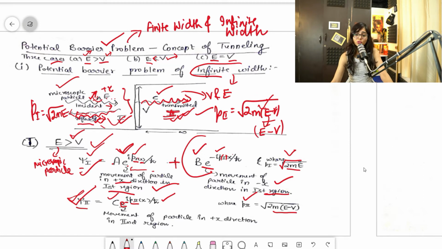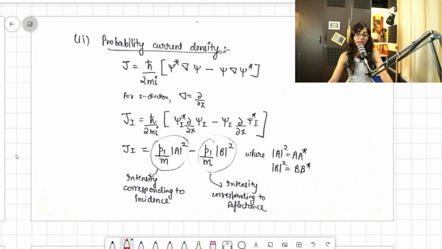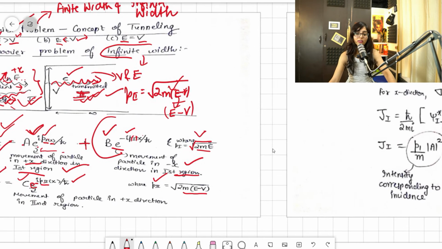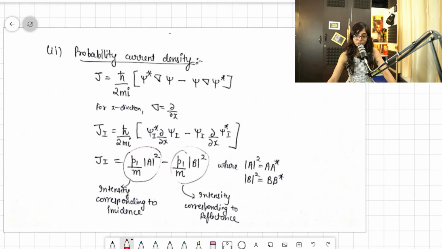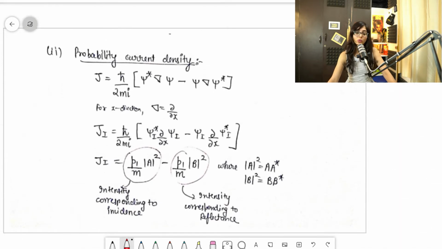Fine. So let's move to more things that what examiner can ask. So this was the basic thing. Let's see what can be the ask. In one of your previous questions, there was one question that what is probability current density. From this concept, from potential barrier problem, this was asked.